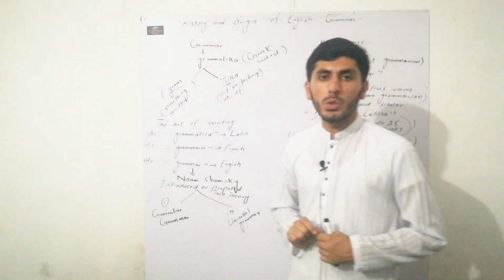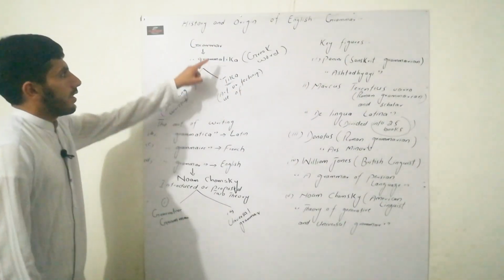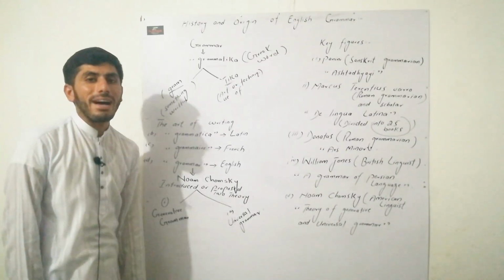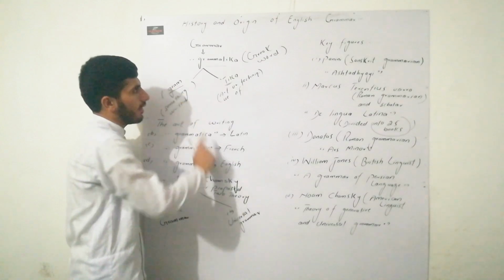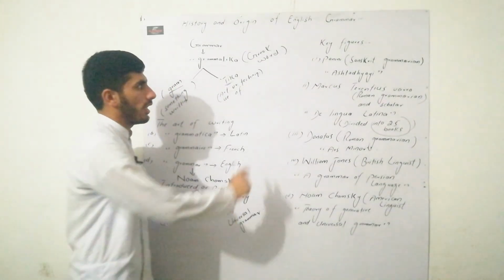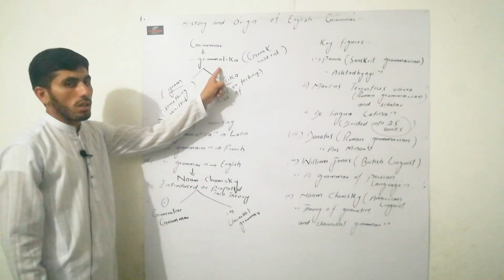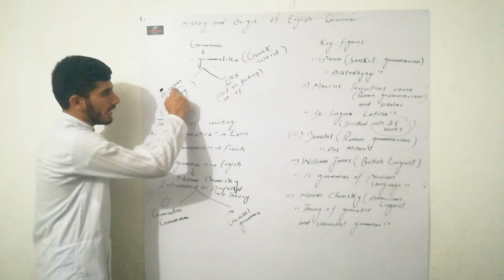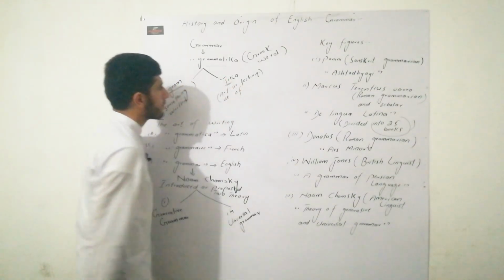First, we move towards the word grammar. The word grammar was derived from a Greek word, grammatica. It comprises two words: gram and tika.